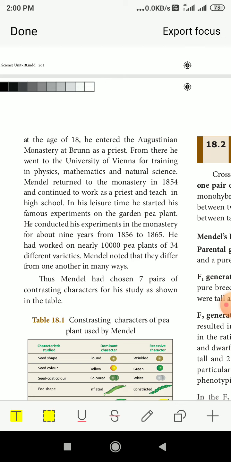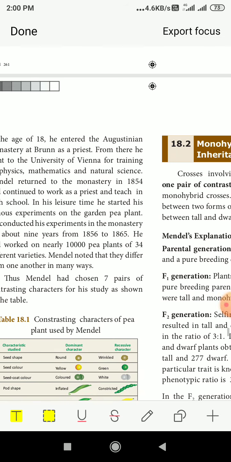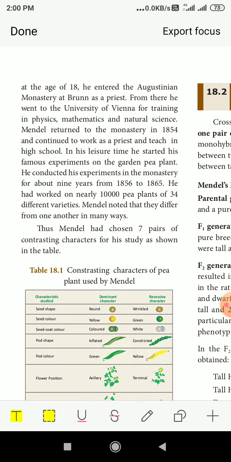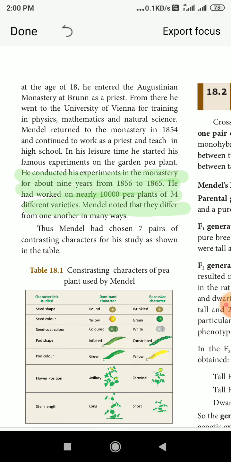So what were his experiments? He conducted his experiments in the monastery for about 9 years, from 1856 to 1865. For 9 years he was doing experiments with the pea plant, and he got 34 different varieties of pea plant. Different varieties means different characters.